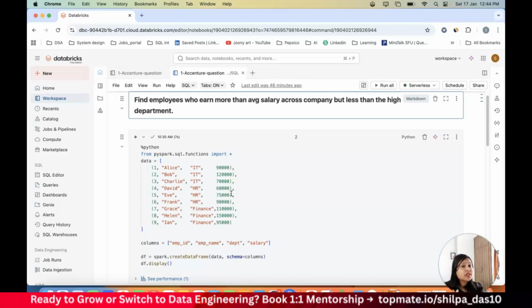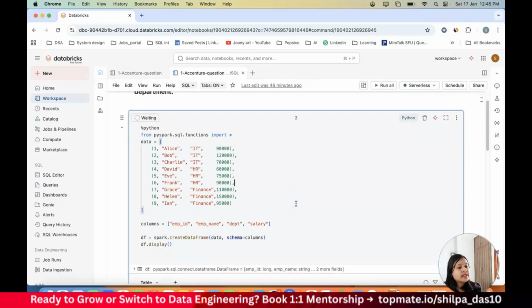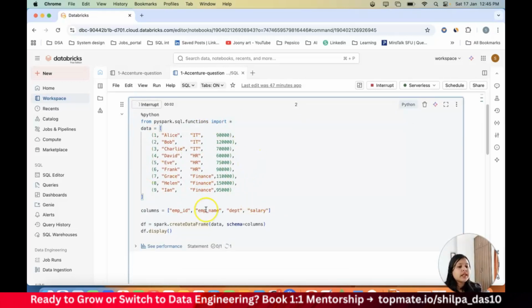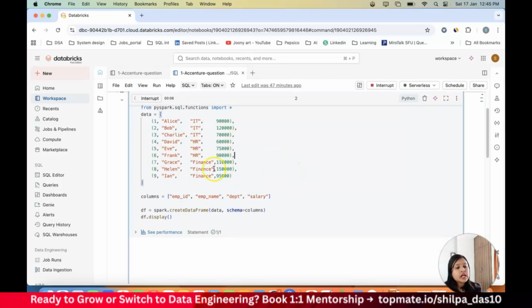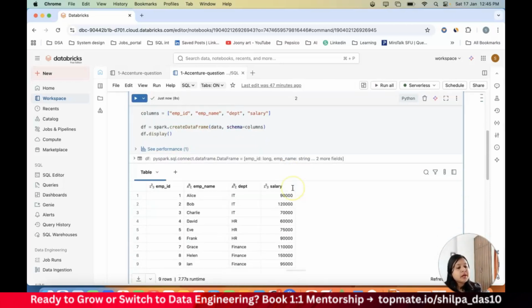If there are two conditions that need to be fulfilled, then we need to use an AND operator, right? If there is only one condition that needs to be fulfilled, then you need to use an OR operator. So I've just given you an overview of how exactly to approach the question. Let's get started with the question and see the data set properly, and then go ahead with the question. In this data set, I have written it in PySpark so that I can use this in my SQL itself. So if I run this particular code, I will see my data set.